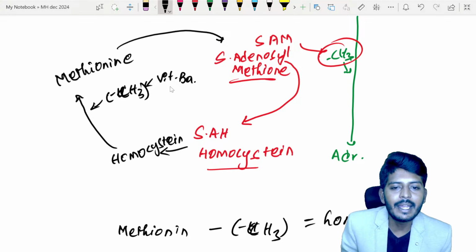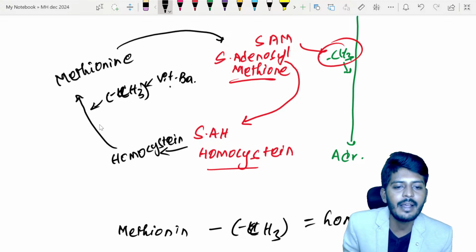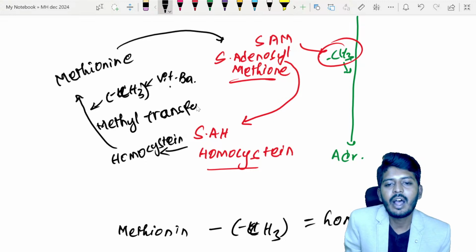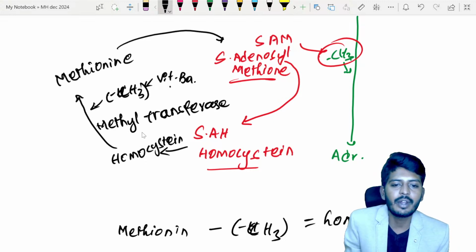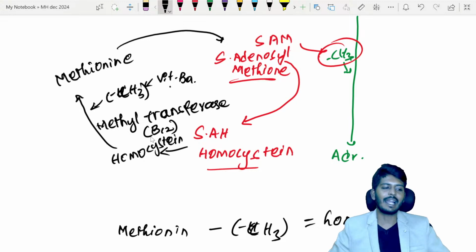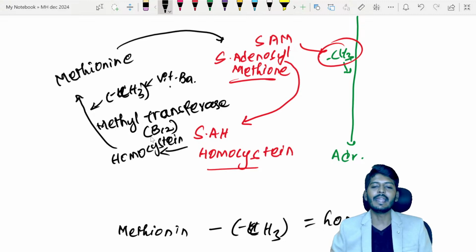Now from the B9, methyl group is added to what? Homocysteine. We require an enzyme called methyl transferase. For this enzyme methyl transferase to work, we require vitamin B12. Vitamin B12 is required for the action of methyl transferase, and the methyl group donation is coming from vitamin B9.